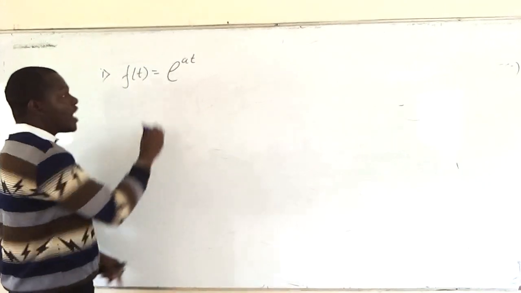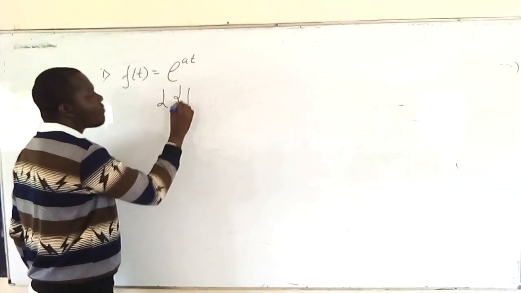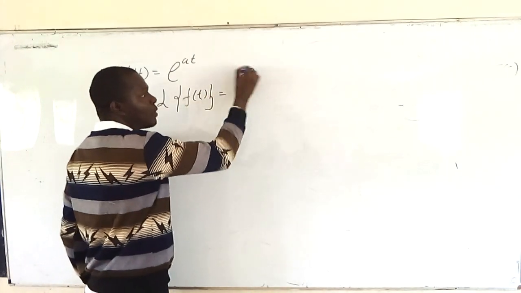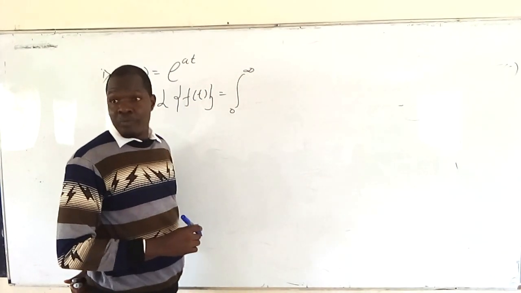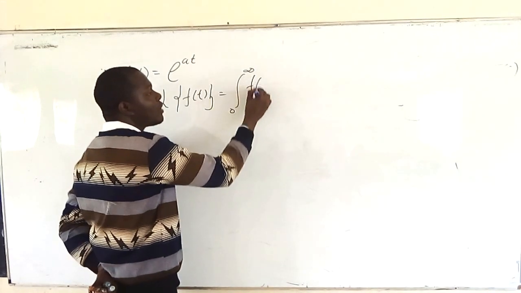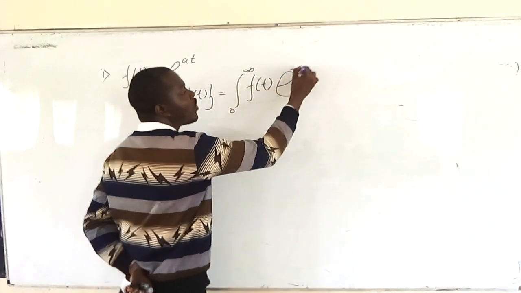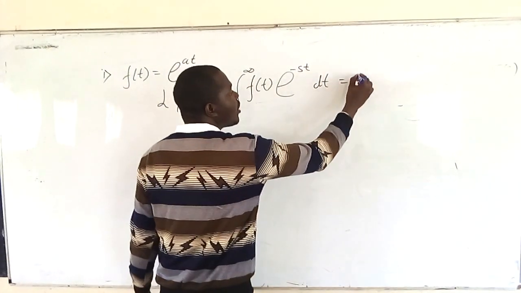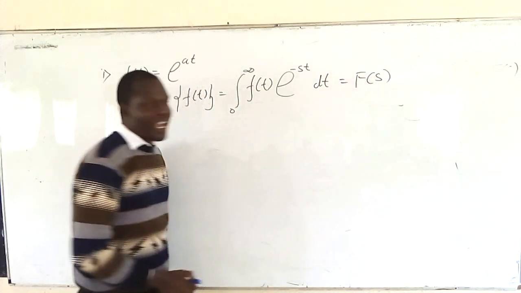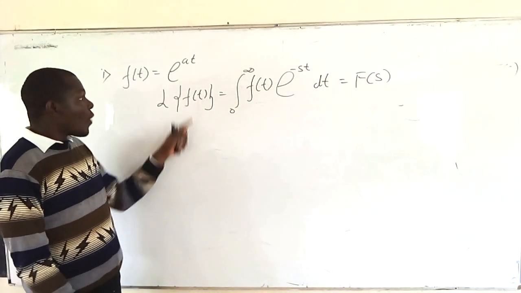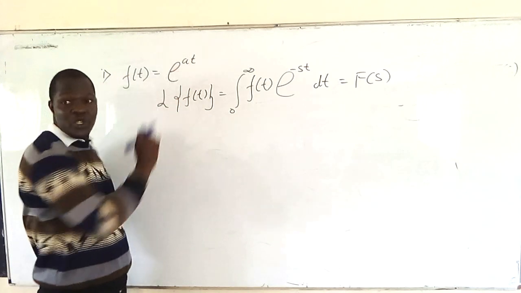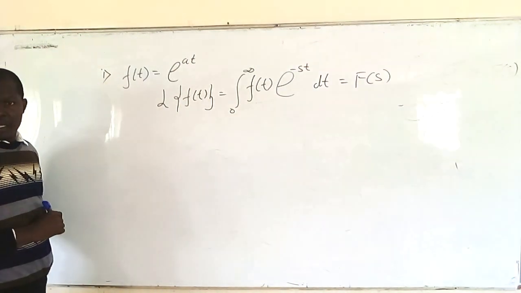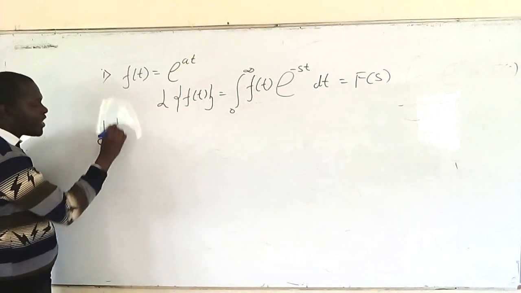Because we have seen the Laplace transform of a function f of t is given by the integral from 0 to infinity of f of t times e to the negative st dt, and that is giving you F of s. So when there is f of t, we put the function f of t in. Are we together? Yes. So we have the Laplace transform.